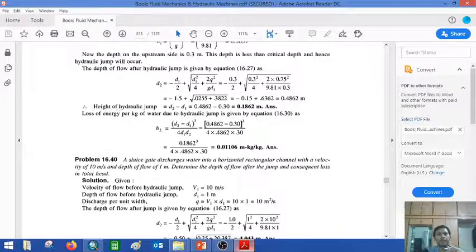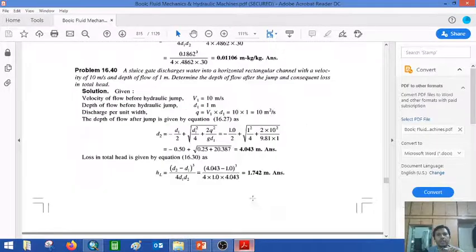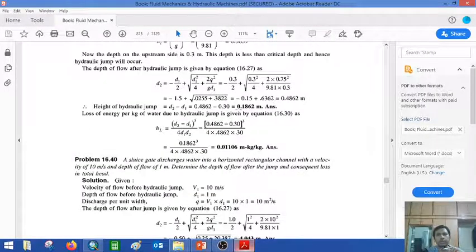And the height of the hydraulic jump, we get it with the help of d2 minus d1. d1 we have, so we can put the value for d2, get the difference, and so we get the height of the hydraulic jump, and the value is 0.1862 in meters. Again, the height means we measure it in meters.